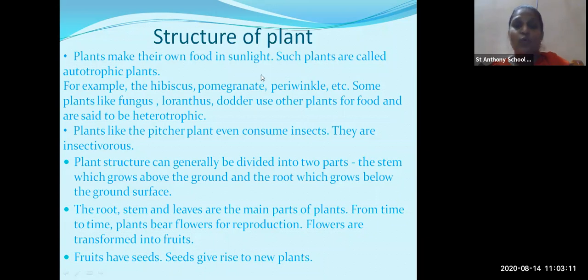And where do we get the seeds from? We get them from fruits. Okay, this slide, I hope it is clear. So we will go to the next slide.